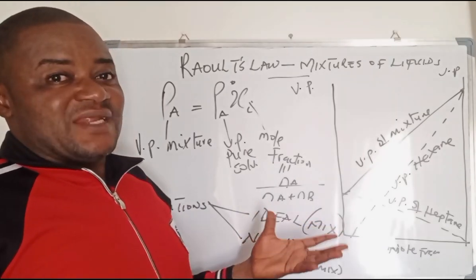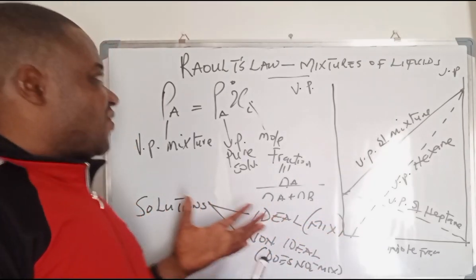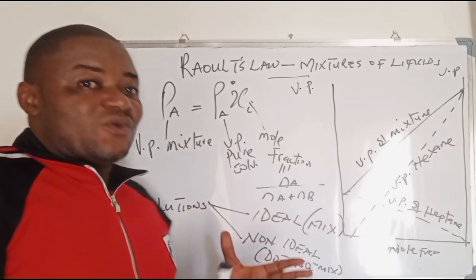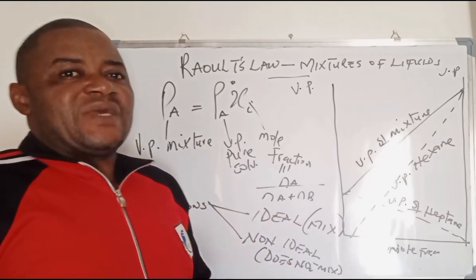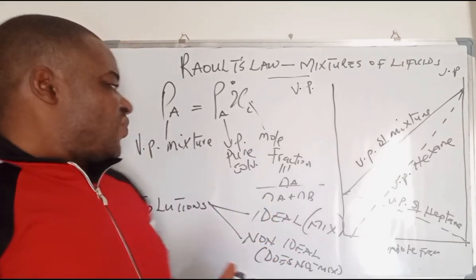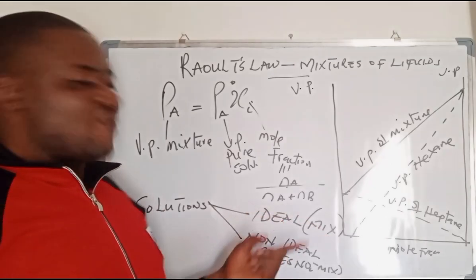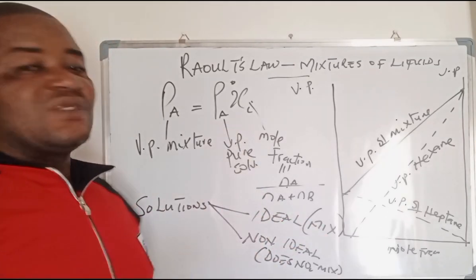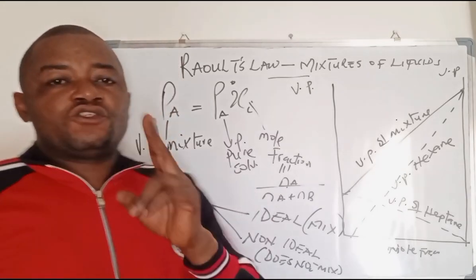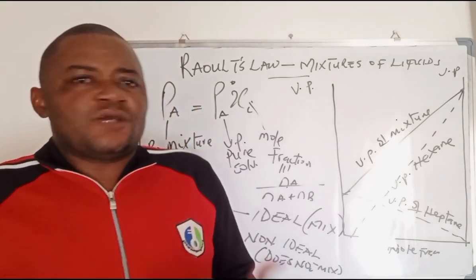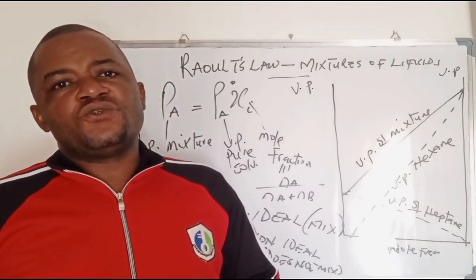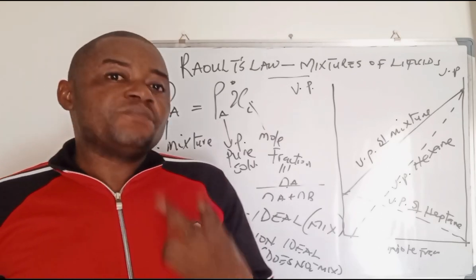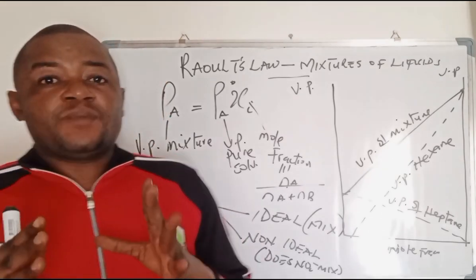That was his explanation of what ideal and non-ideal solutions are. But let us go to the main point. So why do ideal solutions mix and why do non-ideal solutions not mix? Now, if we go to the main thing, there are two very basic reasons. There could be other reasons why solutions do not mix and why they mix, but two basic points we have to raise here.